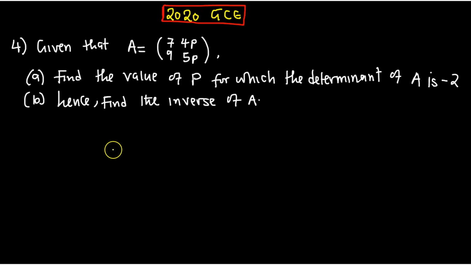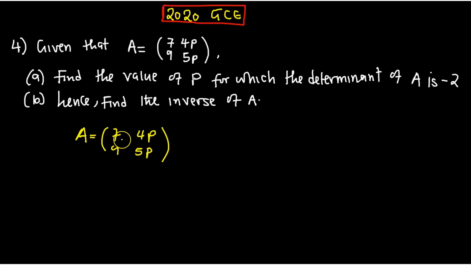Okay, so this one came in 2020 GCE. Given that the matrix A is equal to this one that you are seeing, find the value of P for which the determinant is negative 2. So the matrix A is given as 7, 4, P, then 9, then 5, P. Find the value of P.